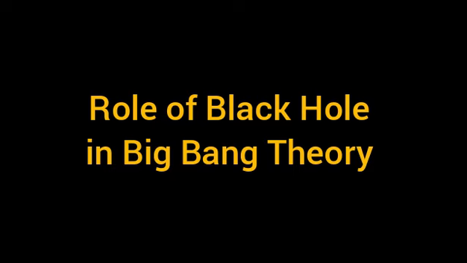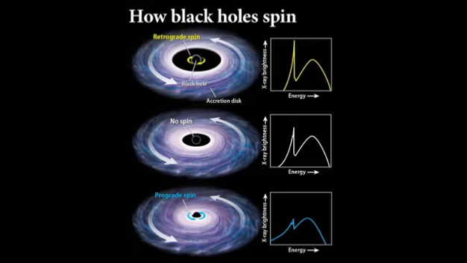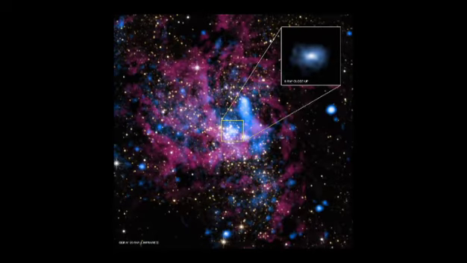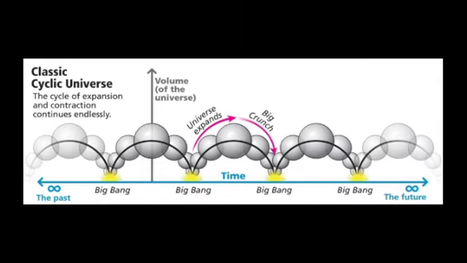I told you in my last video that black holes have an important role to play in the Big Bang theory. That's the whole reason why the world is researching them. A black hole swallows everything near it. Its high gravity causes a high rotation, and that rotation can affect a whole galaxy, just like our Milky Way galaxy is being affected by a supermassive black hole, Sagittarius A. Also during the Big Crunch, black holes are necessary to shrink the universe. And at the end moment, there will be only one black hole, which will have the whole universe compressed inside itself. This black hole will again cause a Big Bang due to instability, and the cycle will continue.